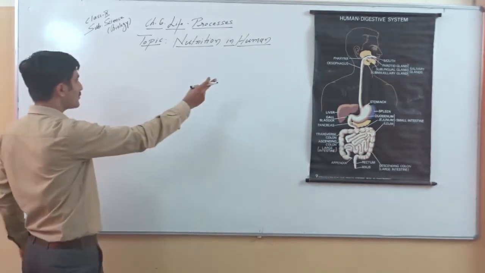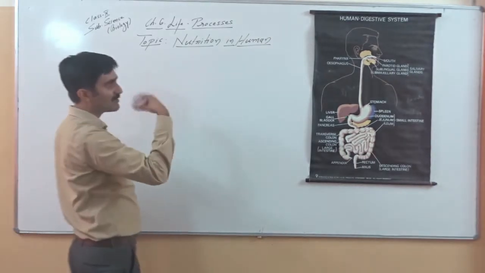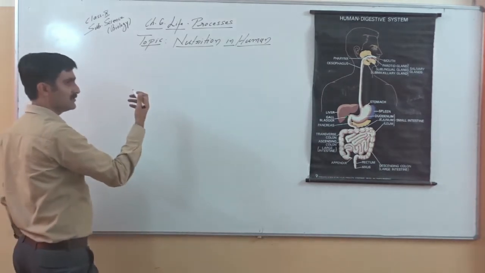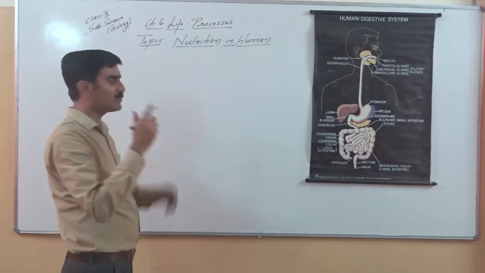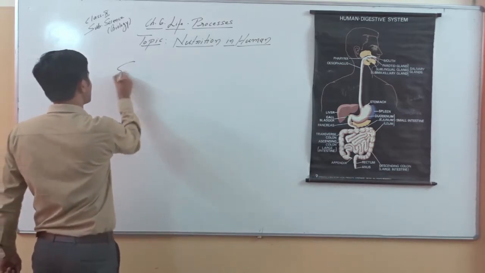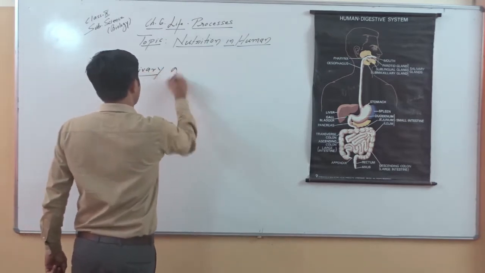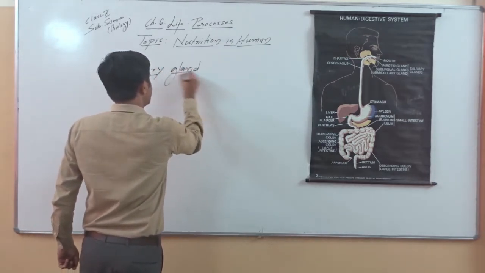Now let's talk about the mouth cavity. Not directly in the mouth cavity, but in the wall of the mouth cavity, there are glands. So let's talk about the salivary glands first.